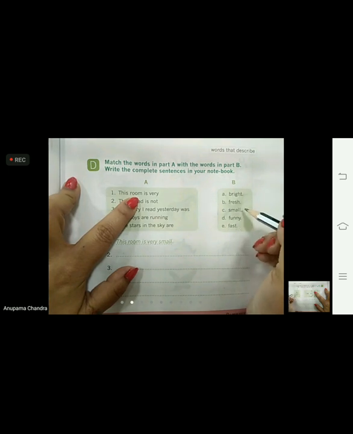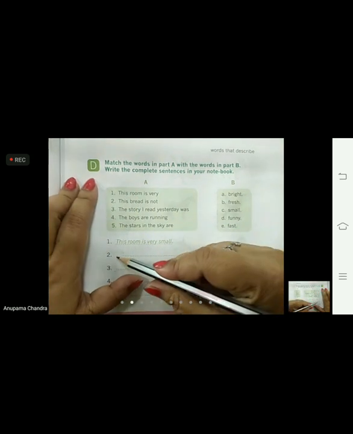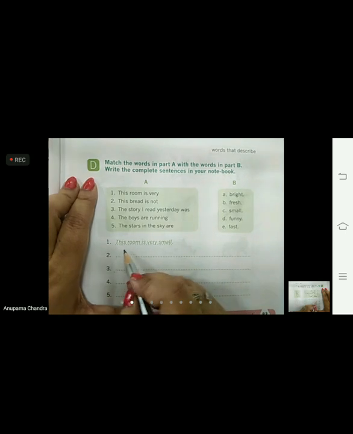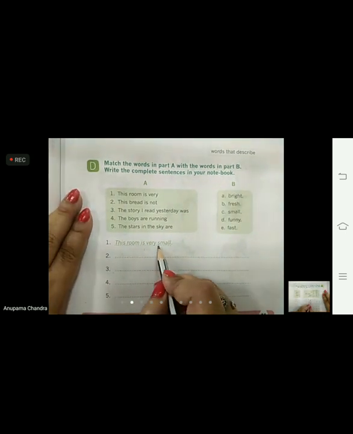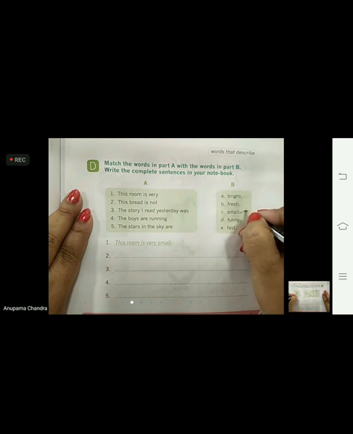The room can be big or small, so we will use this word here, which has already been done for you. This room is very small. And as you have used the word, tick this word, so that we will remember that we have used this word already.